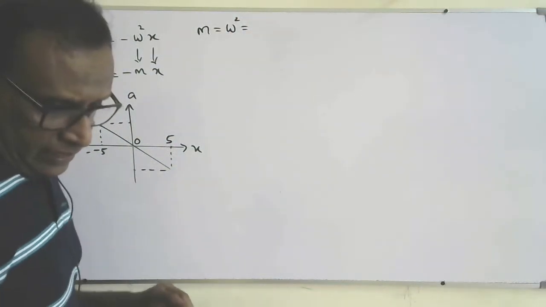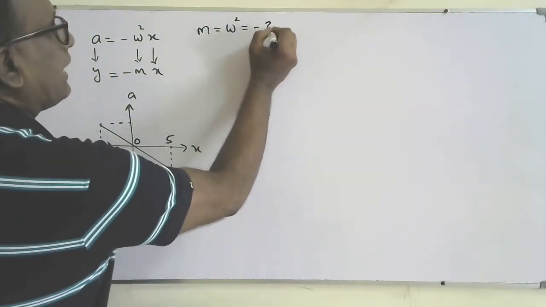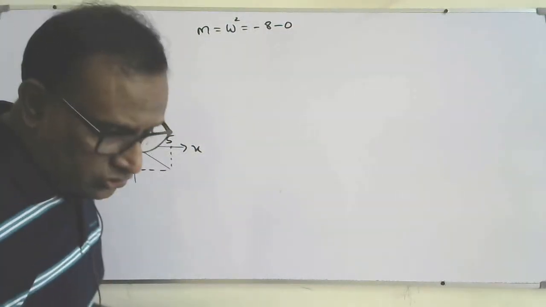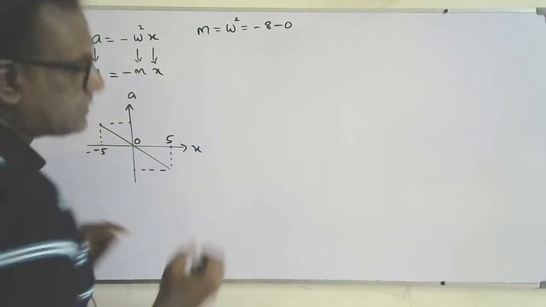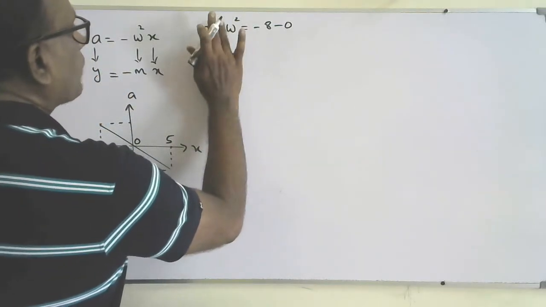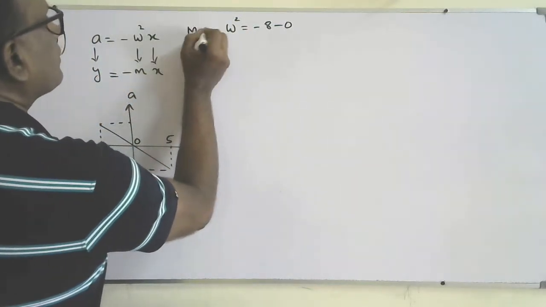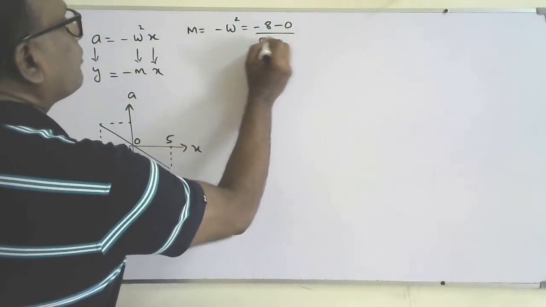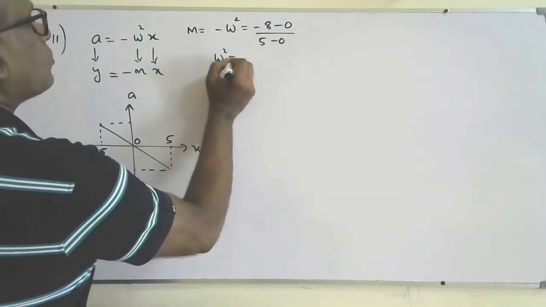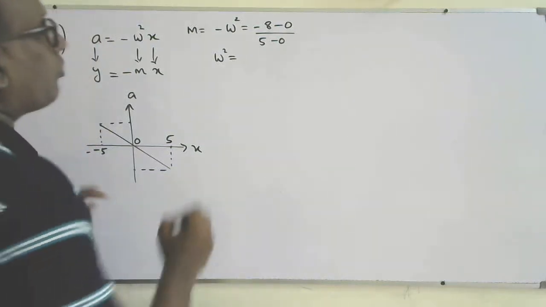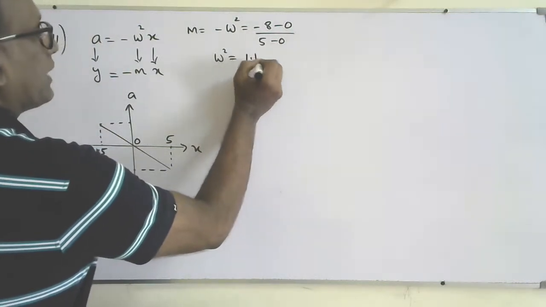So I took minus 8 minus 0 over 5 minus 0, that is, minus omega squared is the gradient. So omega squared is going to be 8 over 5, that is 1.6.